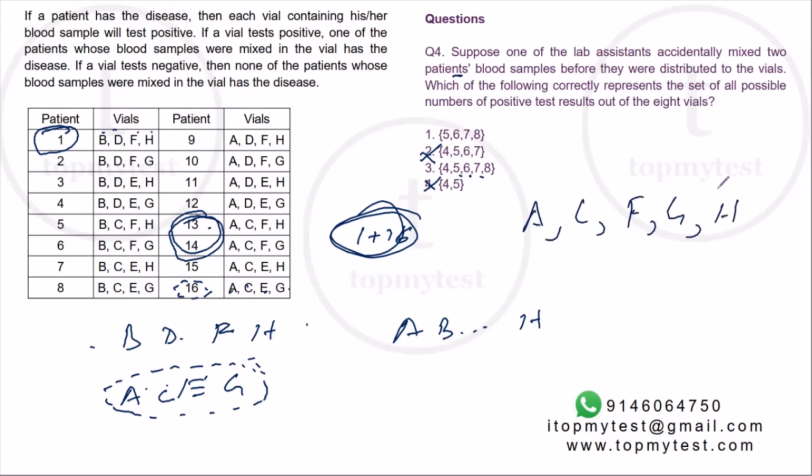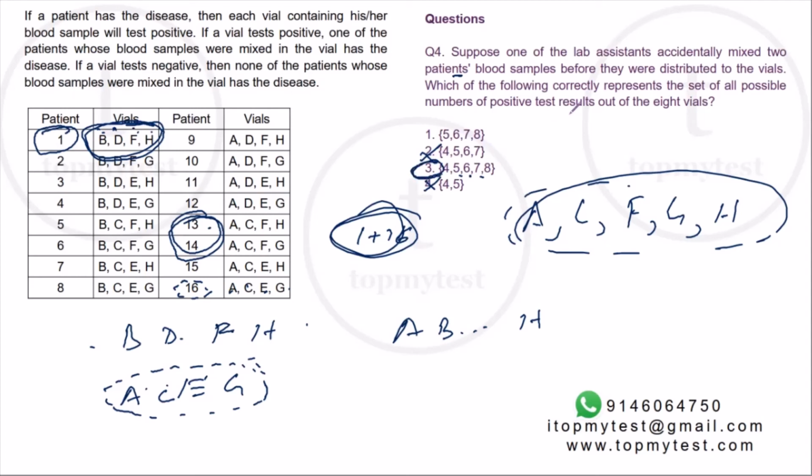But they will not change the results of this. Why? Because only if a patient is infected will that vial show as infected, right? So still patient 1 will show positive results for B, D, F, H. Still only these 4 vials will show infected blood. The other 4 will not show infected blood, right? So it can still remain at 4, right? So 4 is a valid answer. Both 4 and 8 are valid answers. Option 3 is your correct choice.